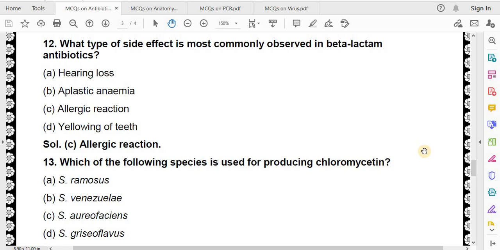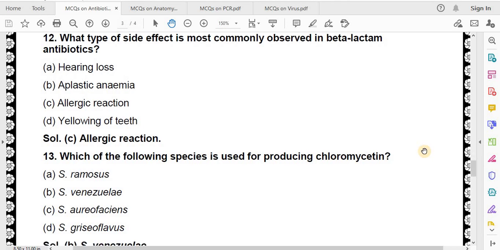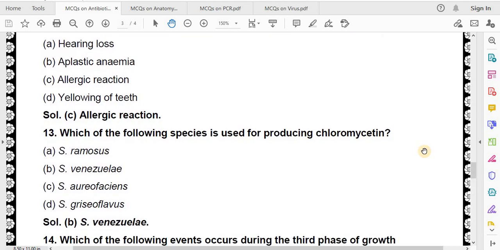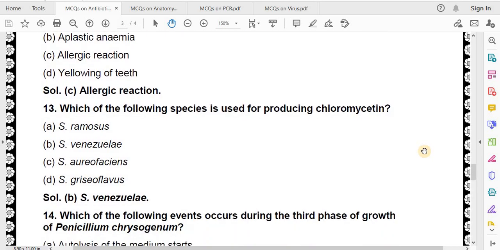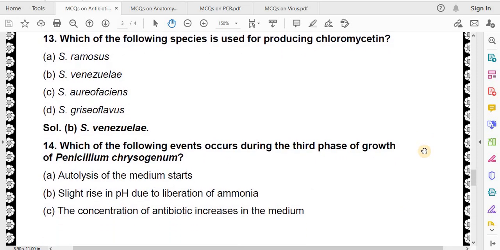Which of the following species is used for producing chloromycetin? S. ramosus, S. venezuelae, S. aureofaciens, S. griseoflavus. Correct answer is S. venezuelae.